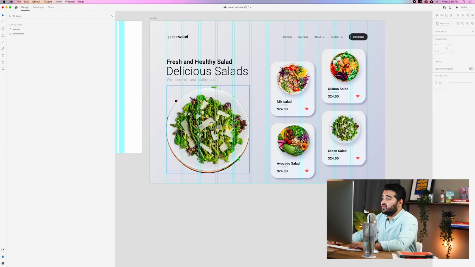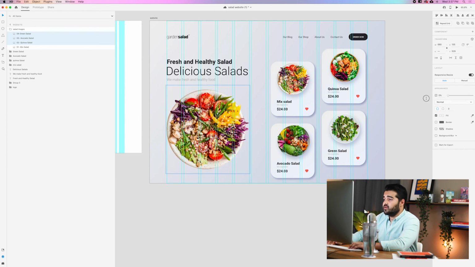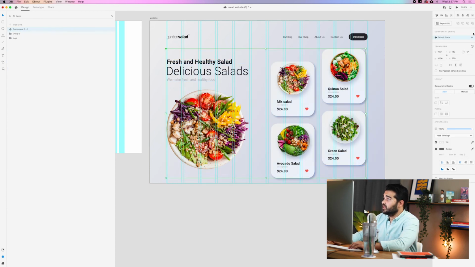Okay, that's perfect. So now we're gonna take these 3 salads and we're gonna reduce the opacity to 0. And we're gonna take all of this and we're gonna make all of this a component.